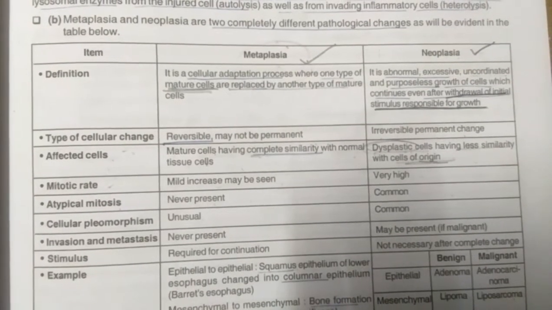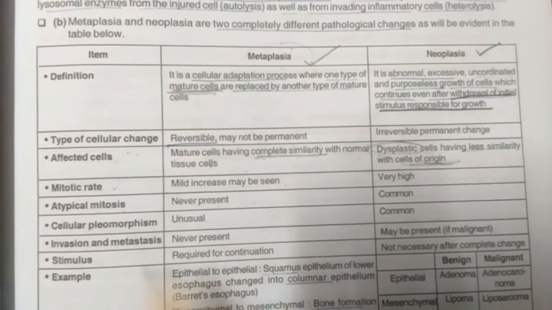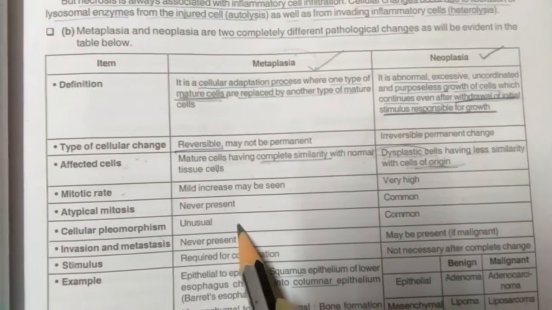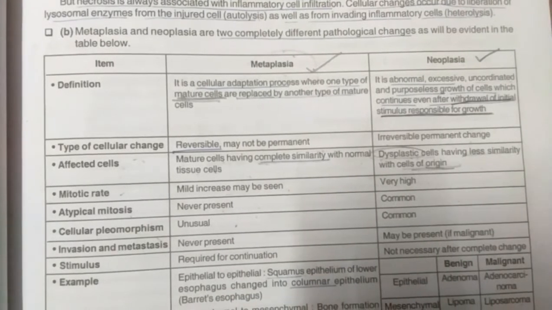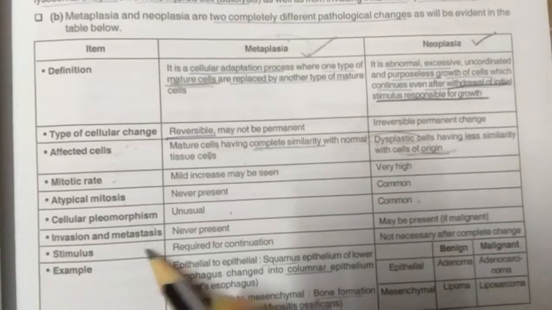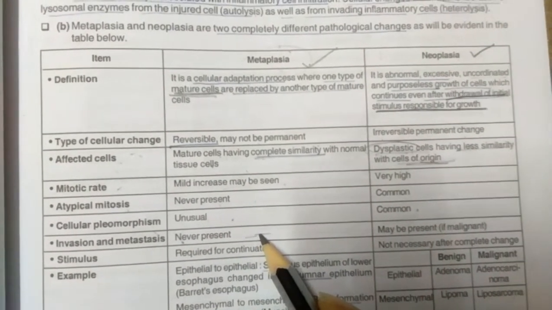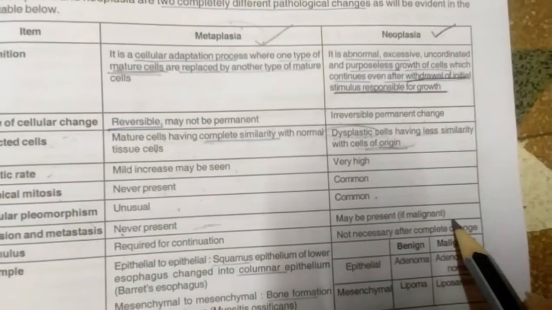The pleomorphism, or the difference between daughter cells and parent cell, will be too high. So cellular pleomorphism will be unusual in metaplasia because the daughter cells are similar to the parent cell, but in neoplasia this is common. Now invasion and metastasis are never present in metaplasia, but are seen in case of neoplasia.